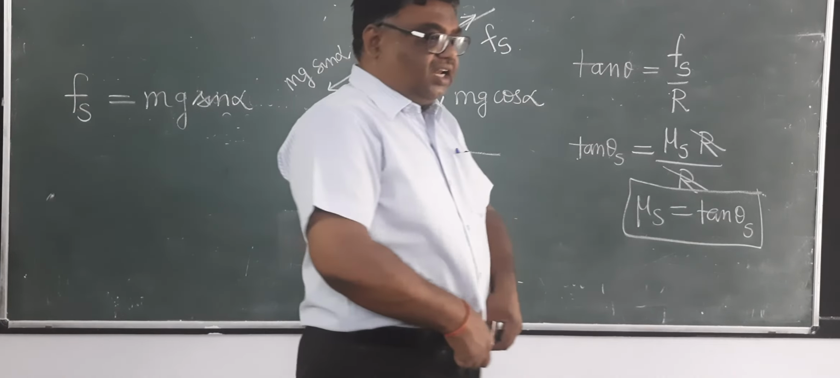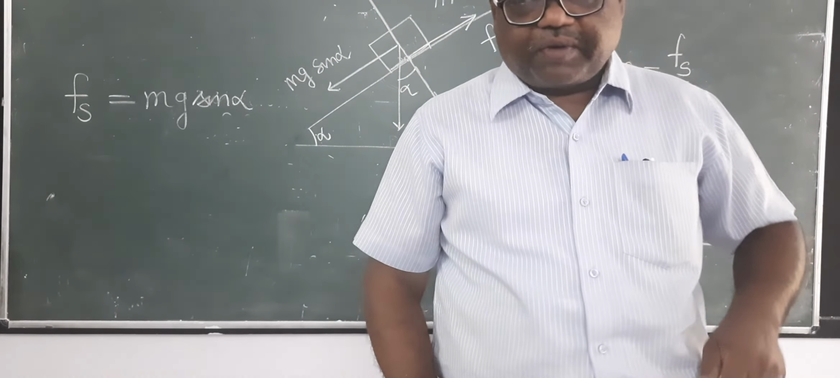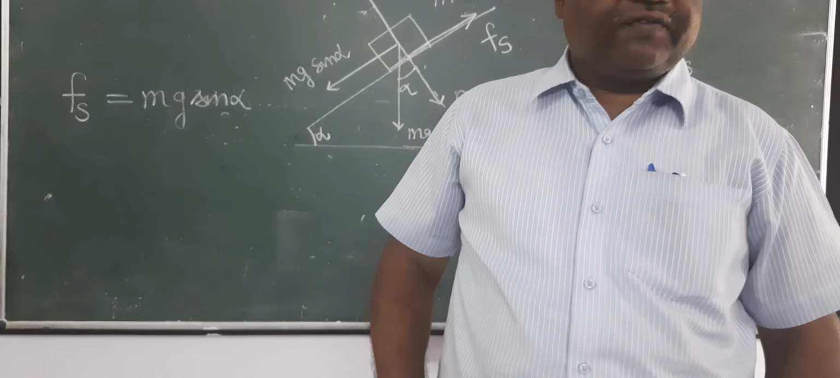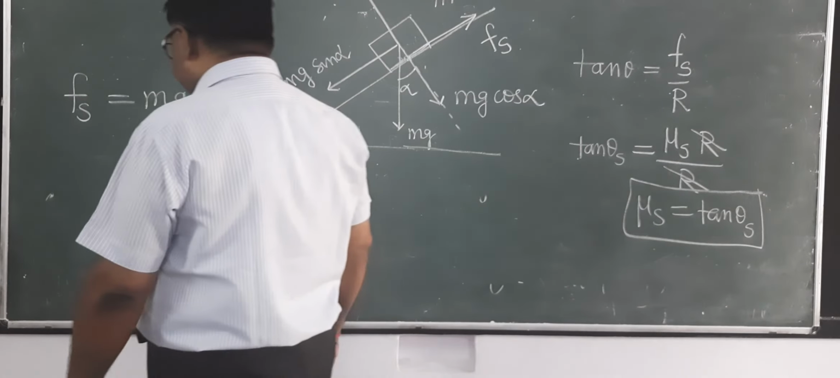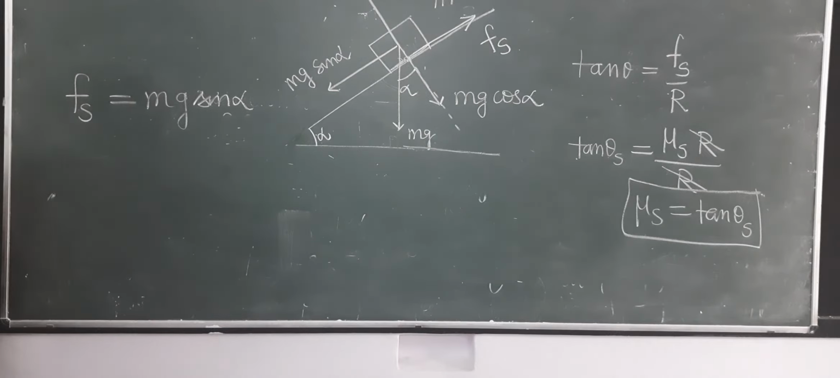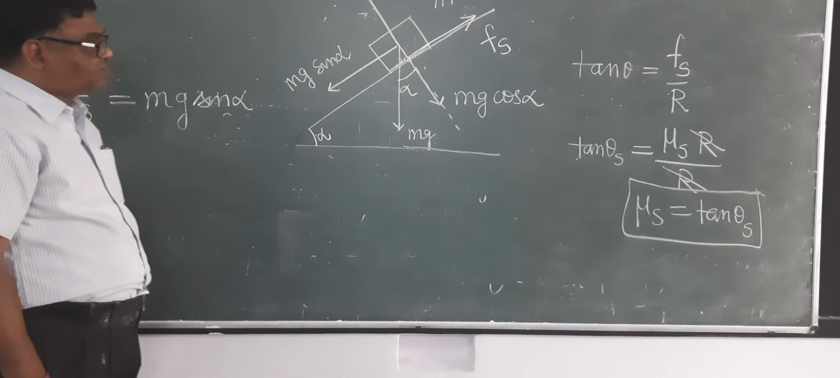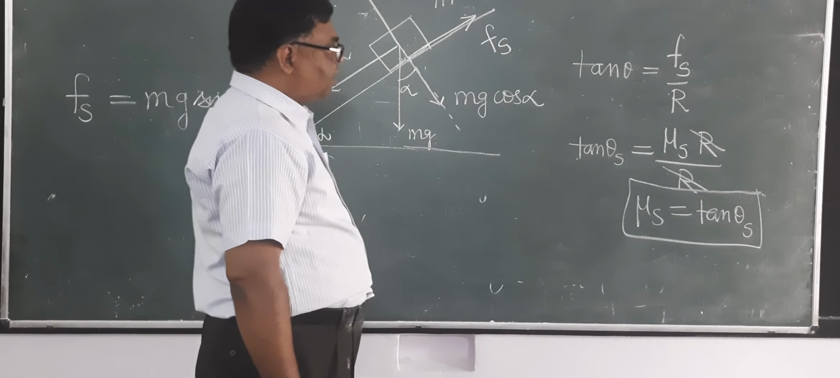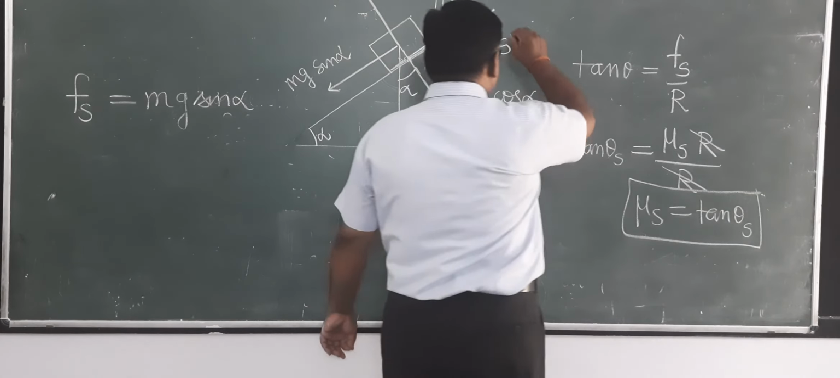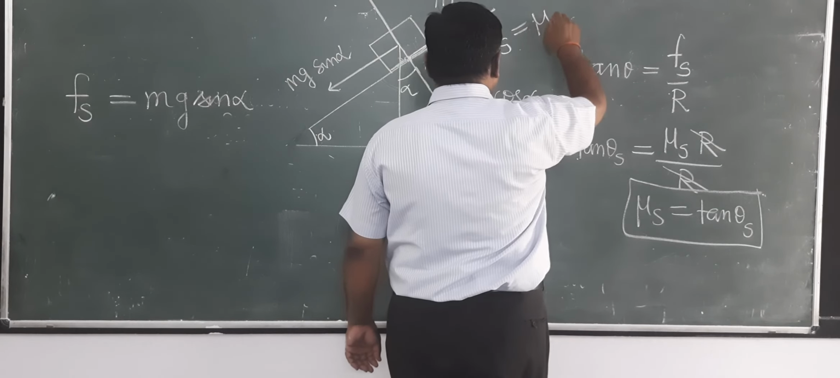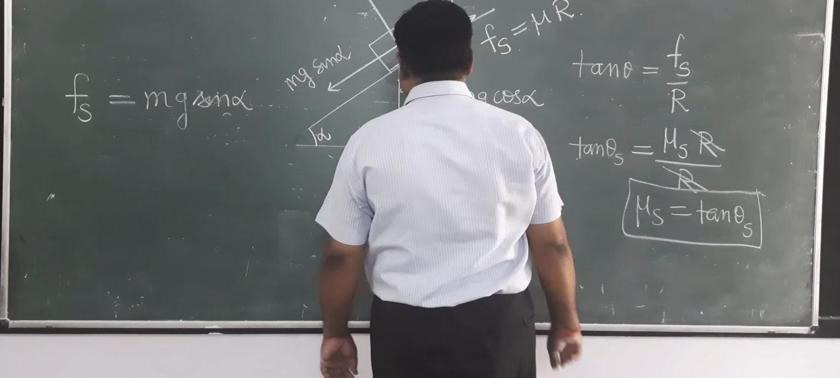It is the angle made by the rough incline from the horizontal at which a block placed on the incline just begins to slide.